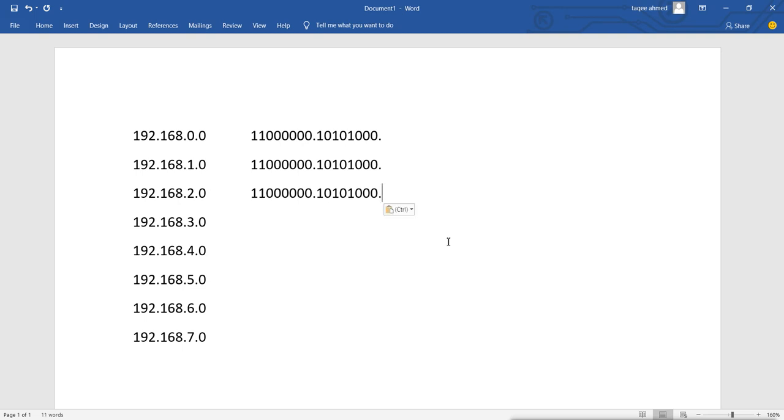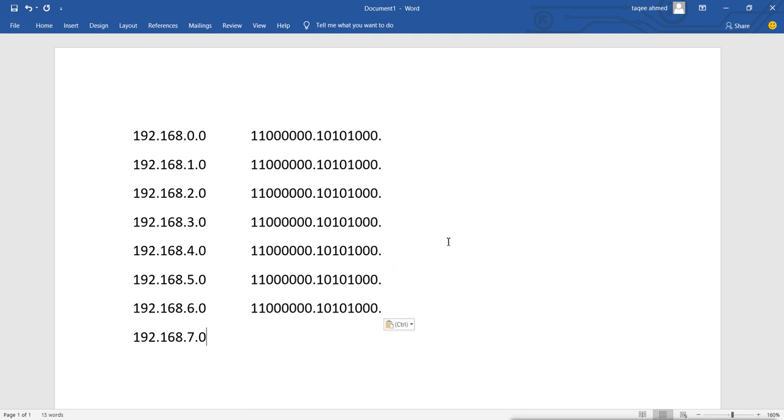It is the same here also, here also, here also, here also, and also here. Now, where is the difference? The difference is here. You can see this one is different. So let's convert all the networks into binary first, then we'll see the difference.